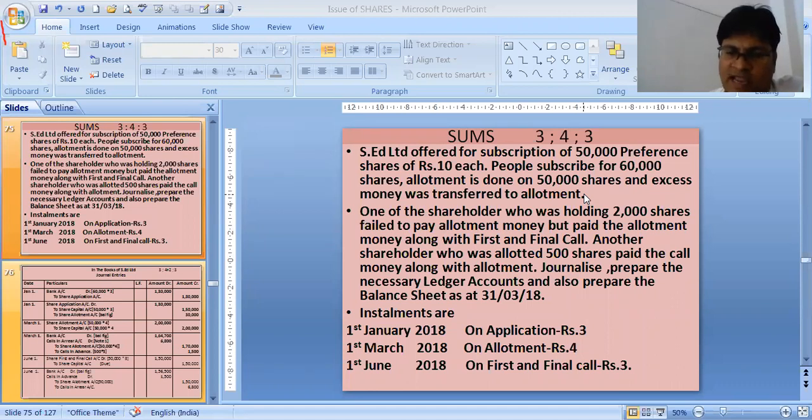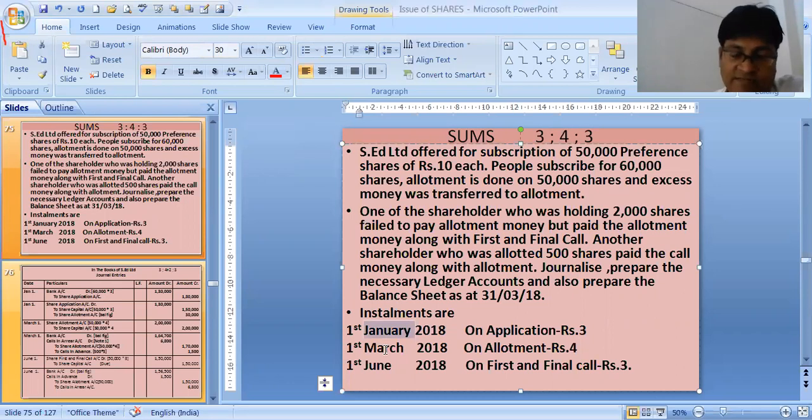See the dates. 1st January we have got the application money, in 2018, this year only. 1st March allotment, and the first and final call is done on 1st June.